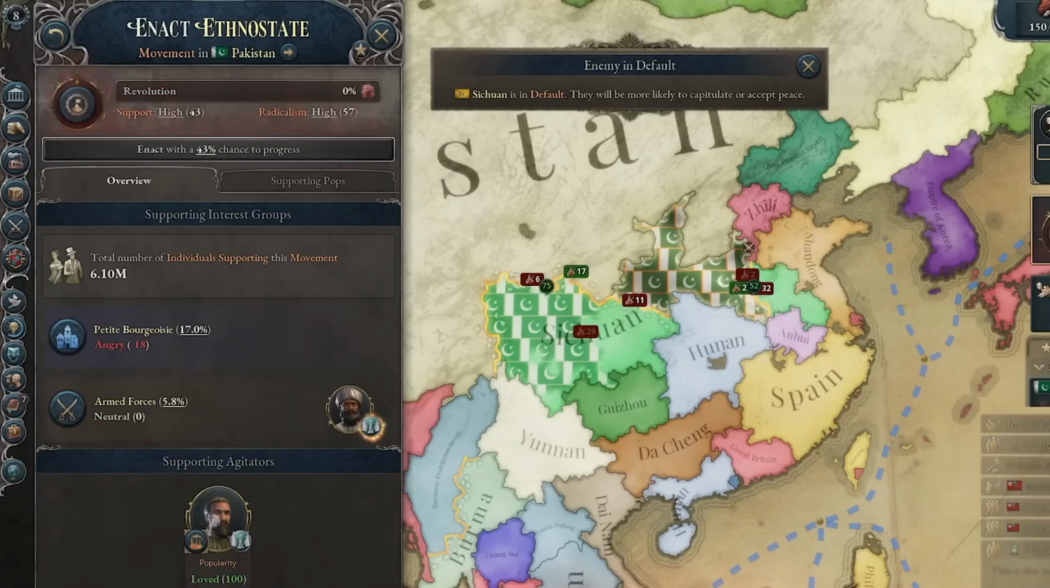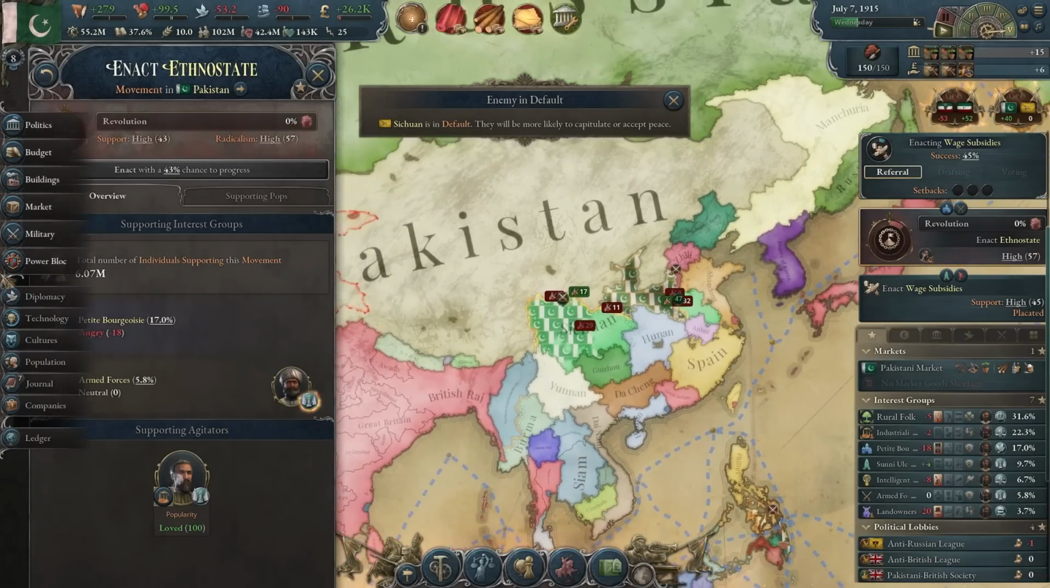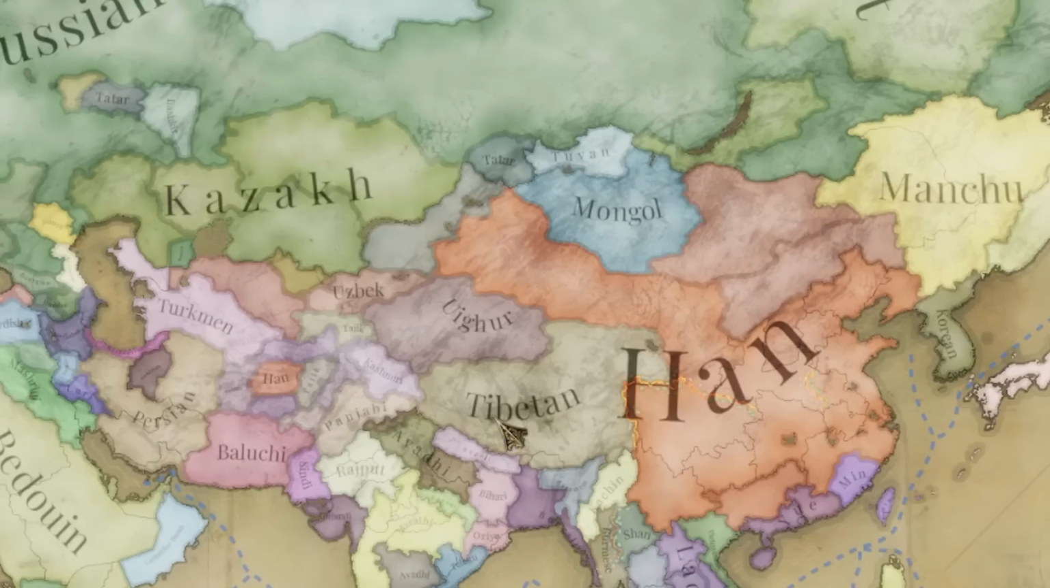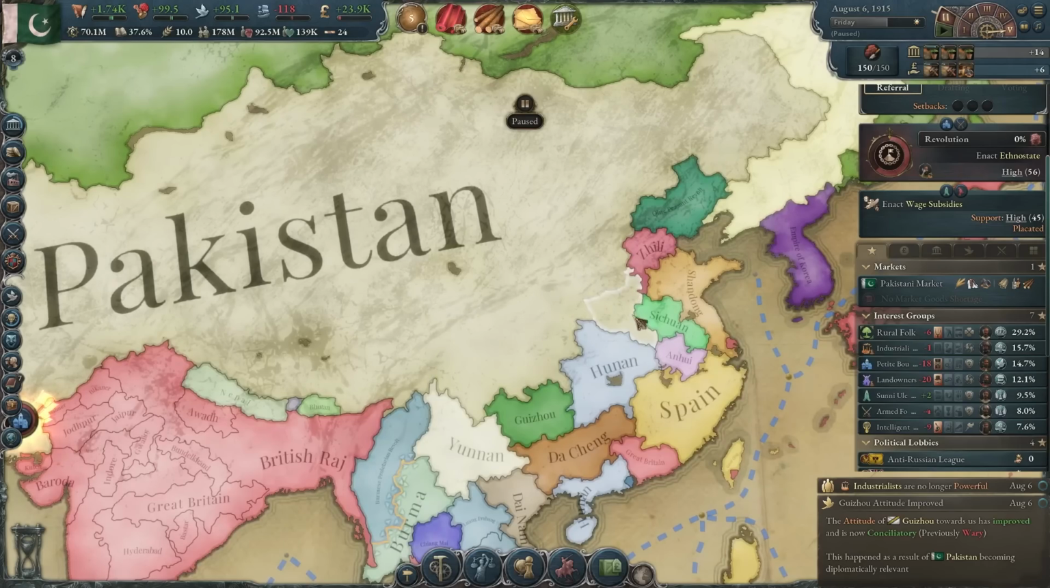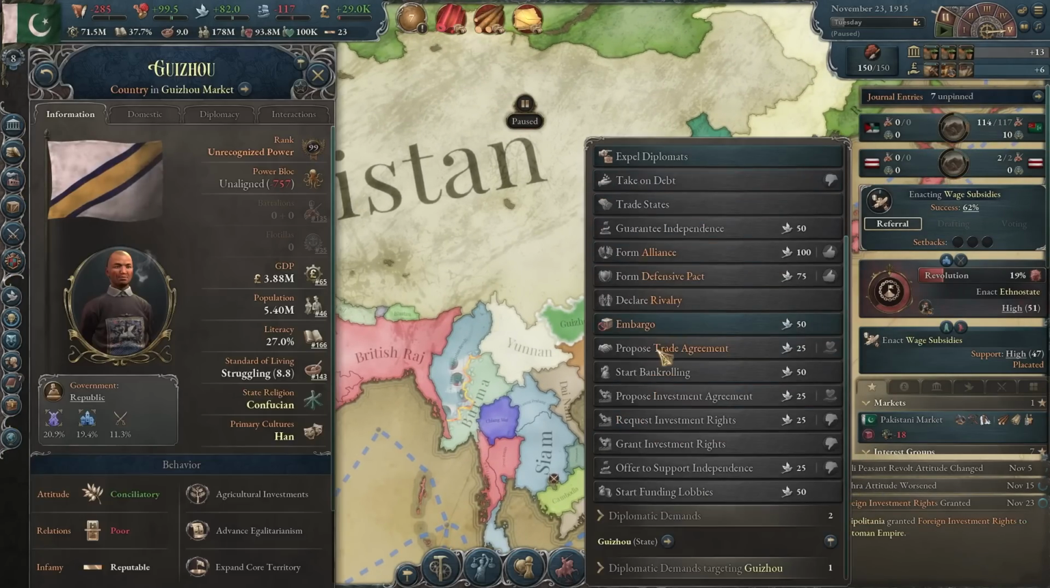Now another movement appeared to get ethno-state. I don't think I'll do that. My country might be a bit too multicultural. But anyway, now it's time to also enforce our demands on this guy. And that's much better. Now I think I might keep going into China a little bit more.